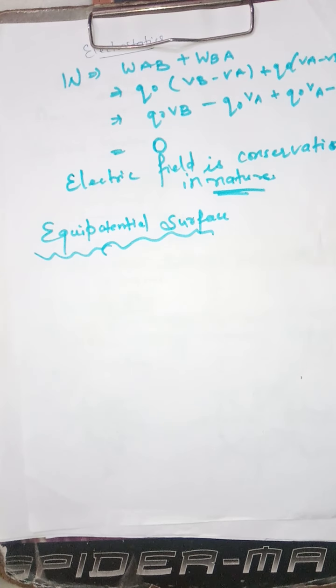What is equipotential surface? Equi or EQU is used for equal, and potential we all know, which is denoted by symbol V. Equipotential surfaces are those surfaces in which the potential remains same everywhere. जिन surfaces पर potential हर जगह पर same रहता है, हर point पर same value acquire करता है, वो हमारी equipotential surfaces होती हैं.